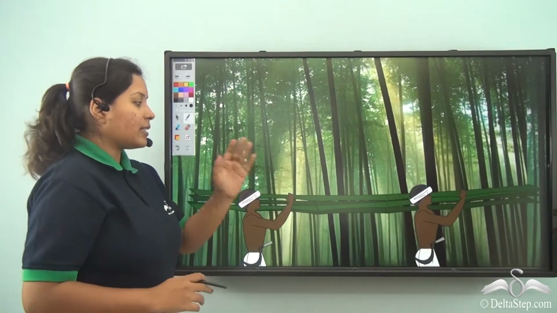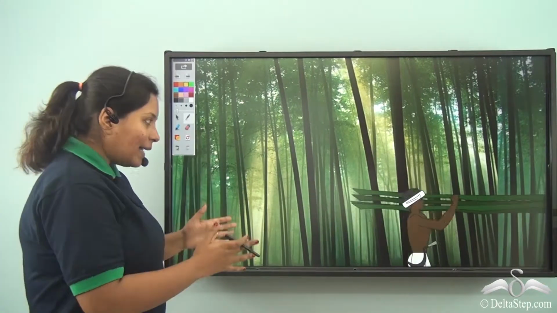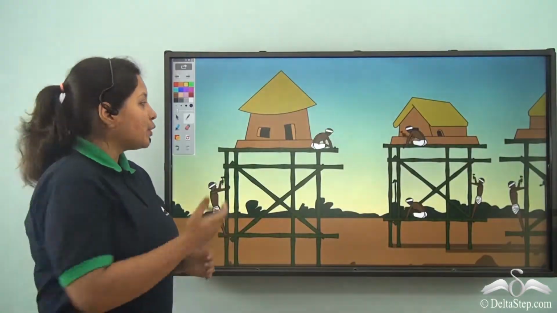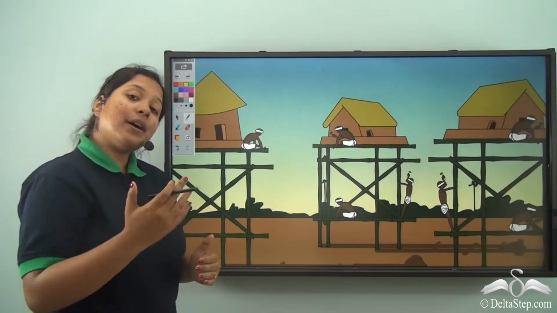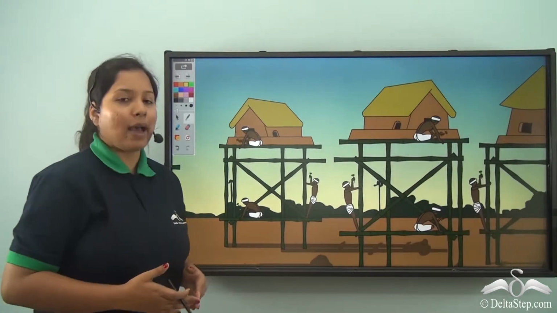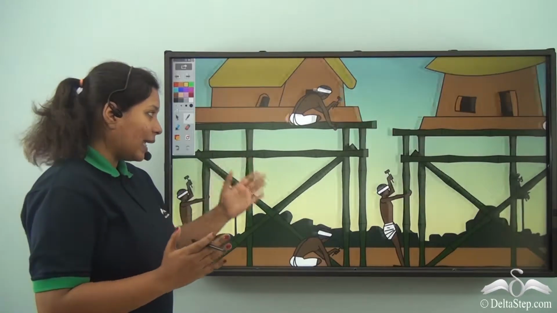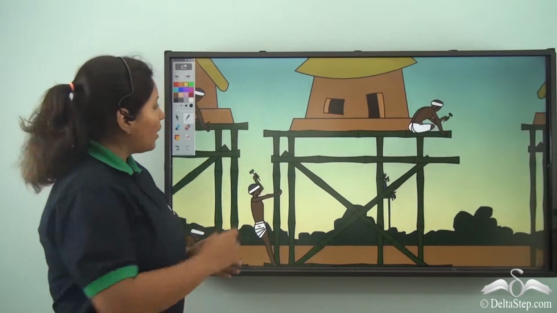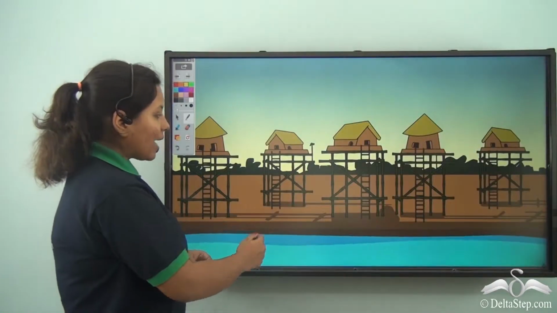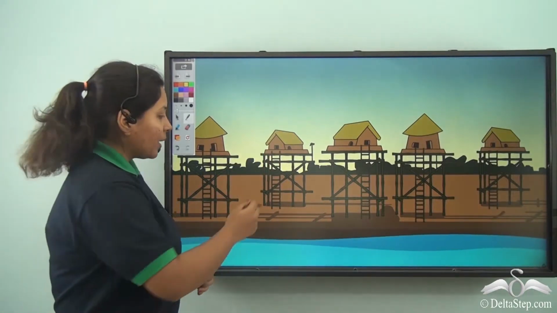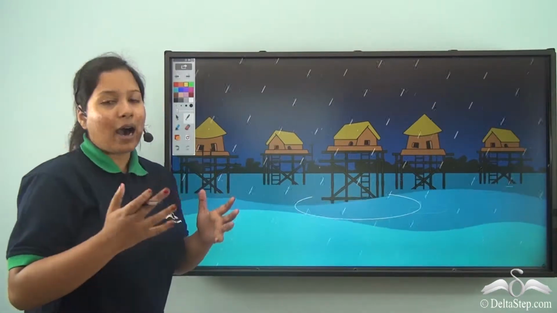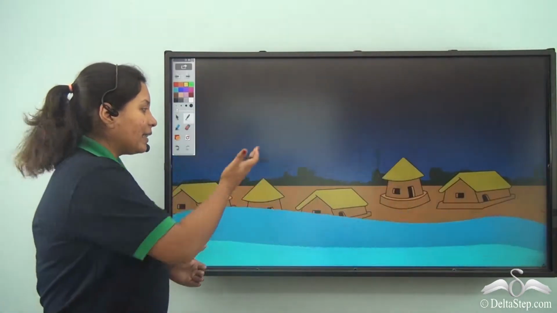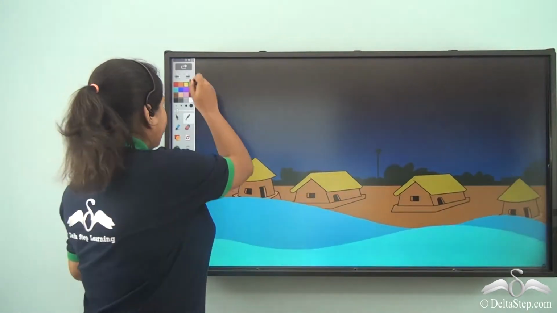So then they started using bamboos and finally they started to build their houses on top of bamboo poles that are around 10 to 15 feet high. Now, why do you think they used this? Because while they used the bamboos and built the stilt houses, the water, even when increased, couldn't enter the houses. So finally, their houses were safe.